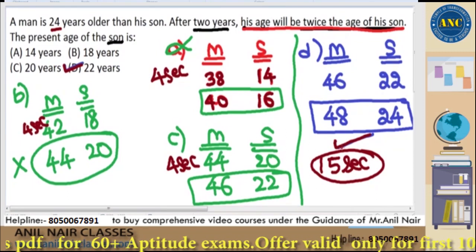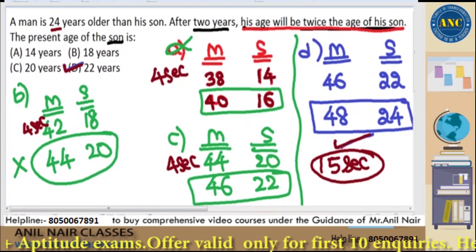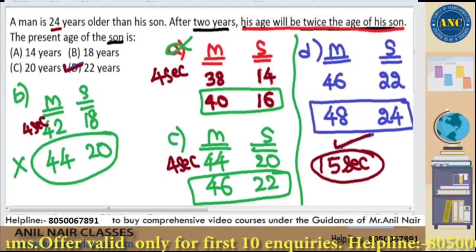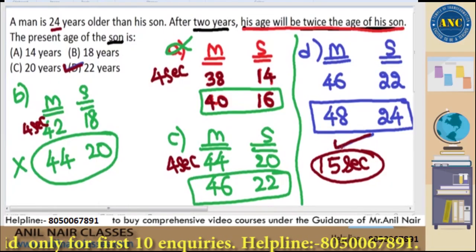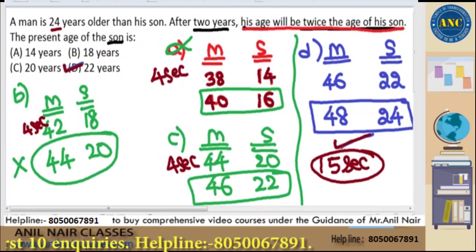Next, now see here. Swati, check if none of this is there. If none of this is there, anyway you are checking the first 3 options, right? So you need not worry about none of this.